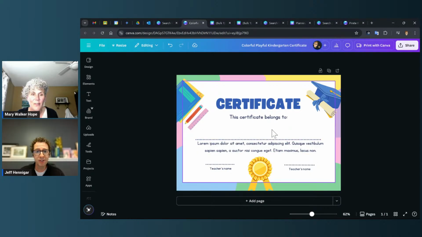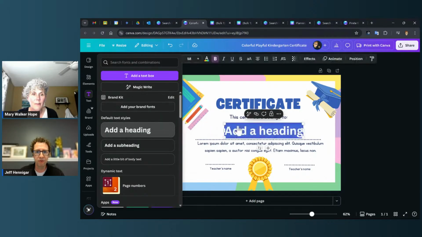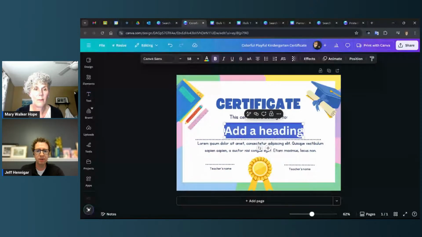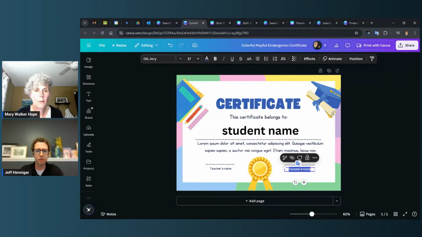So I do need to have a text box if I want the students' names to be here. So I'm just going to go over to the side to text and just bring in one of the text boxes. And I don't have to put an actual student name. I can just leave it as a descriptor for now because this is just my template that I'm creating. And teacher's name is great over here, but maybe I'll just change this one to date.